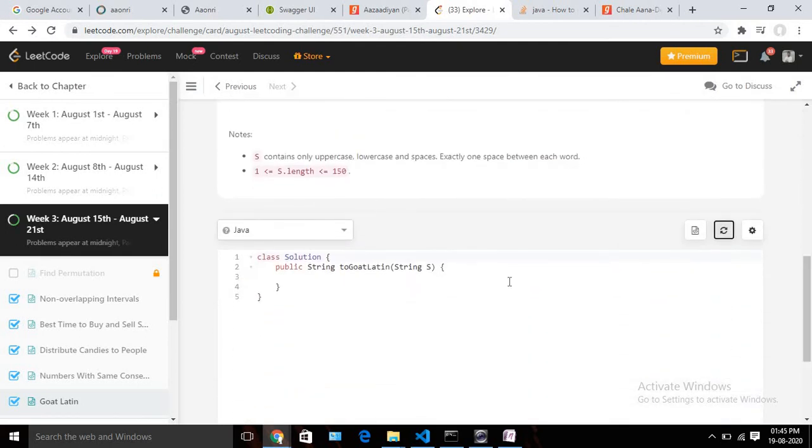So basically what we need to do, we need to take one set in which we are going to maintain all these characters, which are my vowel characters, so that we can differentiate. Okay, so let me declare the set.